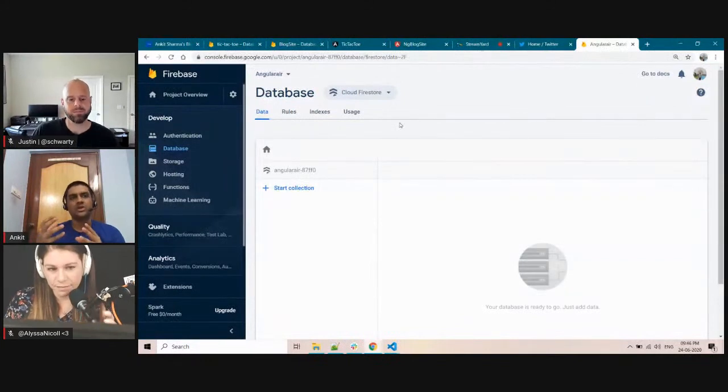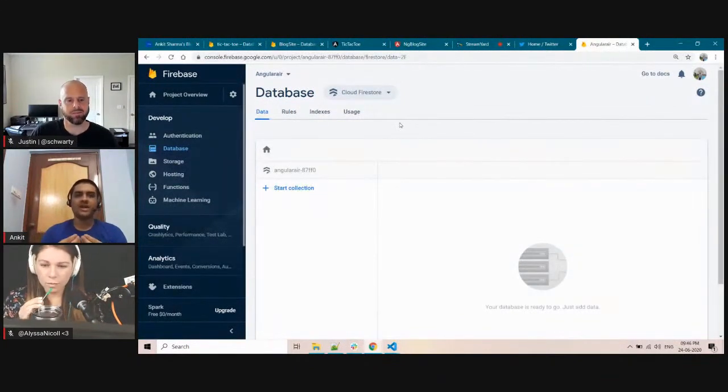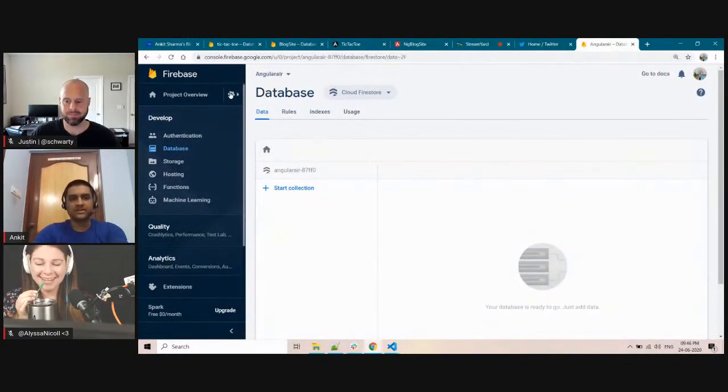So I am just showing you the common part. In both the cases we have to go for database. So the database part is common. I will show you once the database is created, we are not going to create any collection from here. Everything will be handled from the code. We'll see that in a bit.